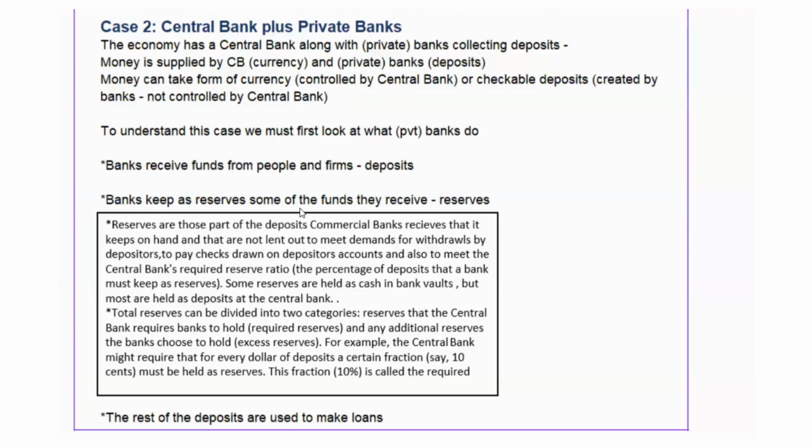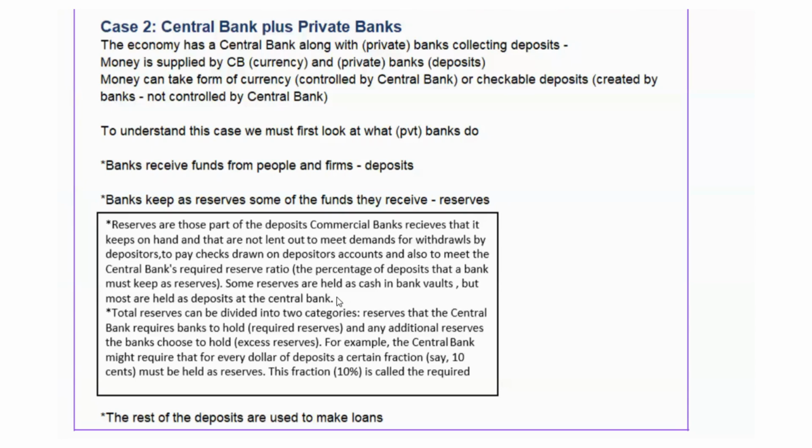To understand this case, we must first look at what private banks do. Banks receive funds from people and firms, which is what we call deposits. Banks keep as reserves some of the funds they receive. So, some of the deposits that you receive, you keep as reserves. Reserves are that part of deposits a commercial bank receives that it keeps on hand and does not lend out. This is required to meet demand for withdrawals by depositors, to pay checks drawn on depositors' accounts, and also to meet the central bank's required reserve ratio.